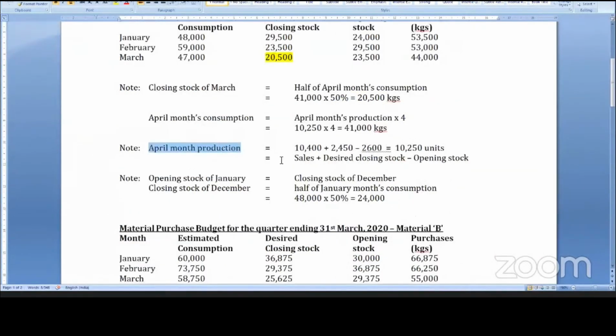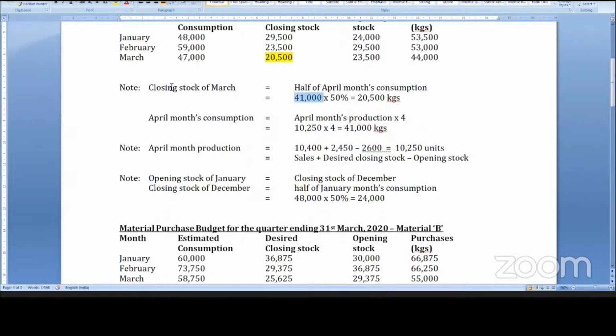Production for the month of April is sales for April plus closing stock, which is 25% of next month's sales, minus March closing stock, which is April opening stock. So you will get production: 10,250 is the production for the month of April. Each unit requires 4 units of A, so 41,000 kgs is the consumption of April month.